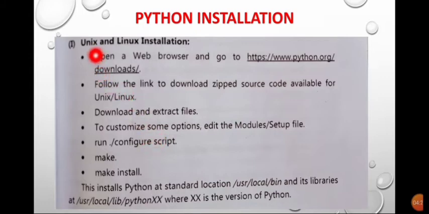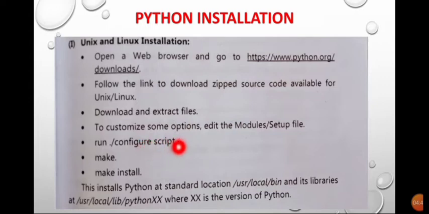Let us consider the first one, Unix or Linux installation, the Linux operating system. Open a web browser and go to this website. For that purpose you have to open a web browser and type this website. Follow the link to download the zip source code available for Unix or Linux. Download it and extract the files.